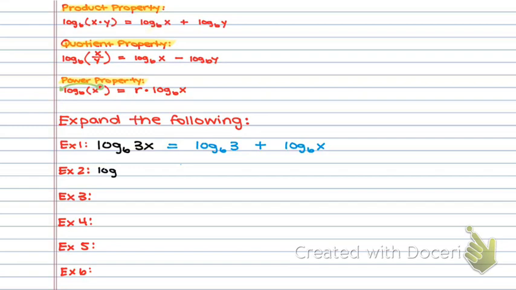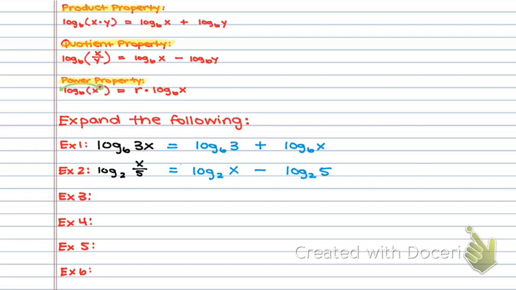log base 2 of x over 5. So same thing, I need to ask myself, what is the operation here? Well, x over 5 is dividing, so dividing means quotient property. I'm taking x divided by y, and what ends up happening is I split it into 2 logs. So I have log base 2 here, log base 2 here. You have to keep the bases the same. The numerator goes in the first log, minus the denominator goes in the second log.